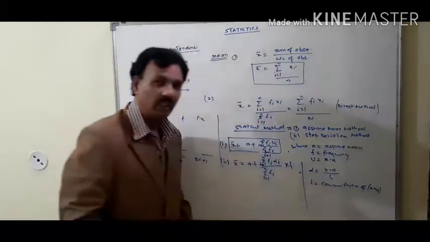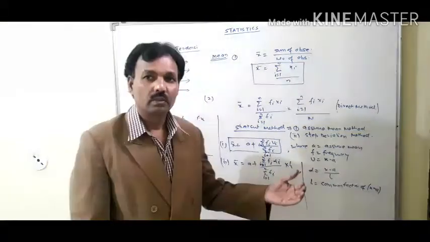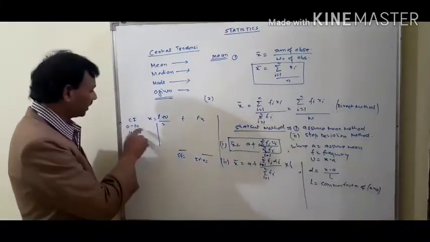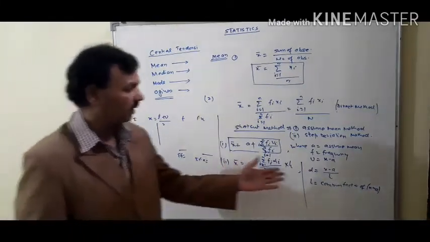This h may be any number, but if you can't find one, for ease we can take the difference of the class intervals, that means the height of the class interval, in the place of h.